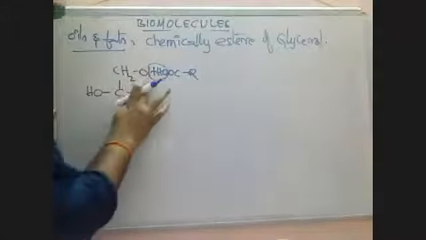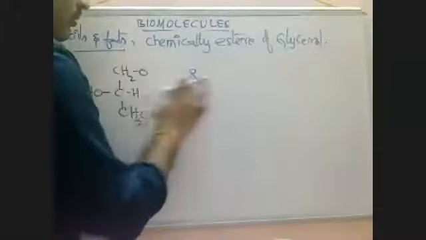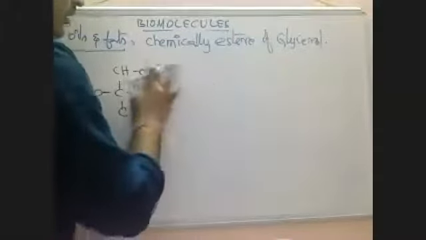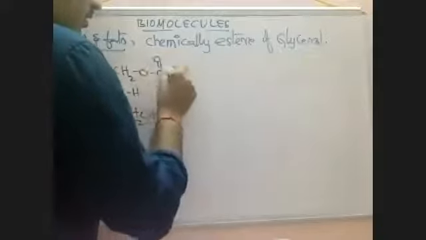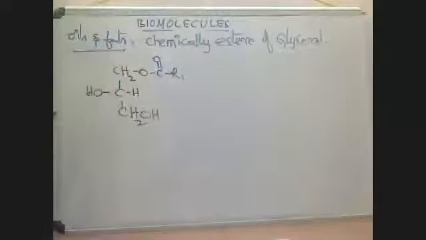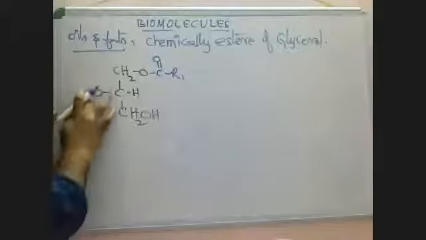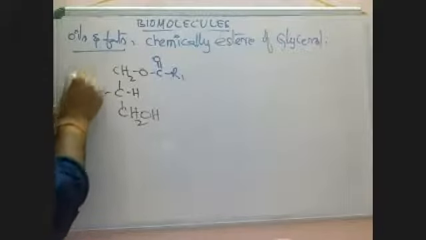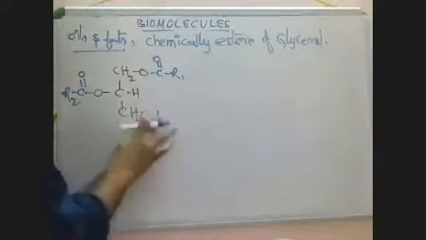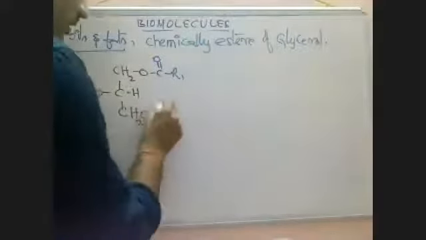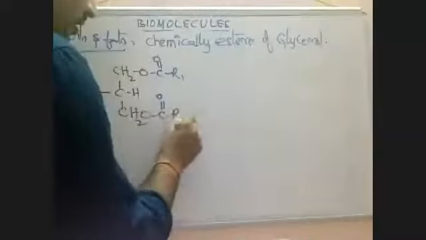A water molecule is removed, and upon elimination of the water molecule there is formation of an ester linkage. Like this, one fatty acid is attached, another fatty acid can attach to the second carbon, and here a third fatty acid can bind, R3.